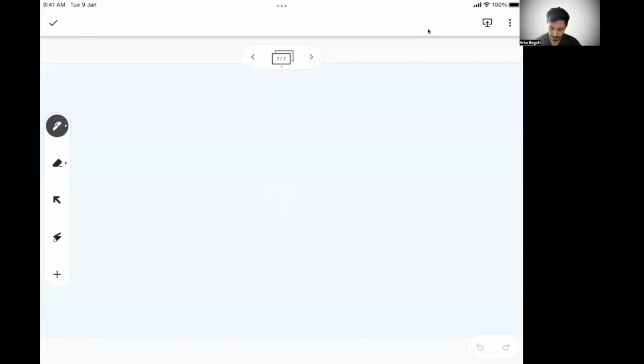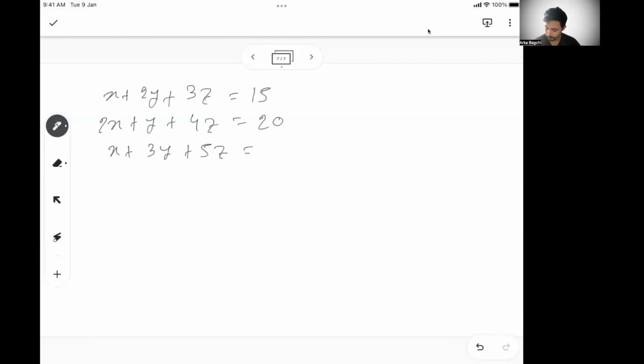Now let's say in a similar way there are three variables. Let's say I have x plus 2y plus 3z is equal to 15. Then I have 2x plus y plus 4z equal to 20. And then I have x plus 3y plus 5z is equal to 30. If I have these three, how should I go about it? Three variables, and I need three equations. You've got three equations. Okay. So for three variables, first take two equations. So I'll say step one.